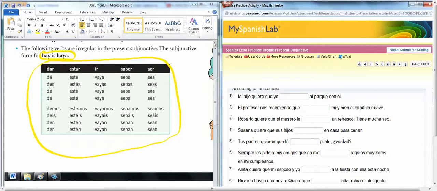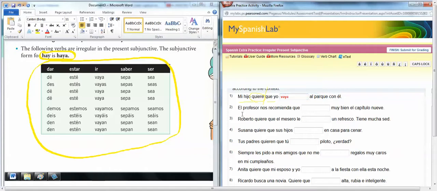Okay, so over here it says, mi hijo quiere que yo blank al parque con él. So my son wants me to go to the park with him. Because there is influence in your main clause, and everything before the "que" is the main clause, then in the dependent clause you're going to have to use the subjunctive, which is going to be ir. It's ir for yo, which is vaya. So I'm going to put yo, vaya.